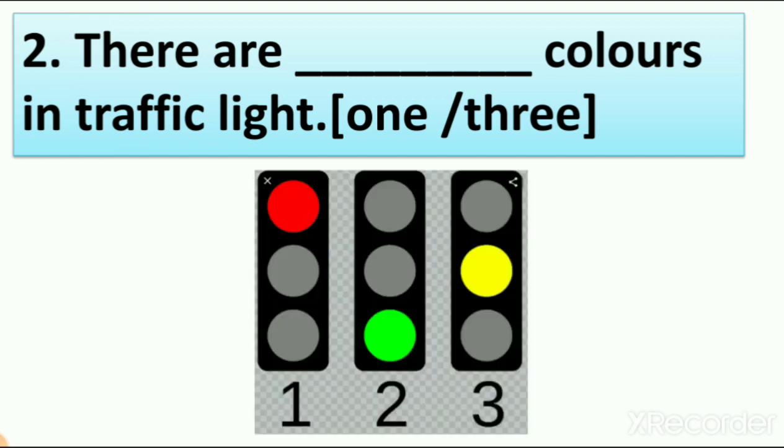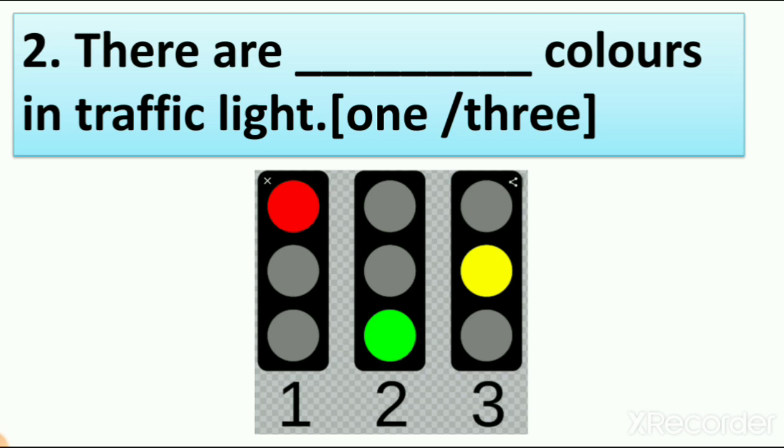Here you can see the picture of traffic lights. These lights are in traffic signals. Here you can see that we have two options, 1 and 3, right? So how many colors can you see in the traffic light?